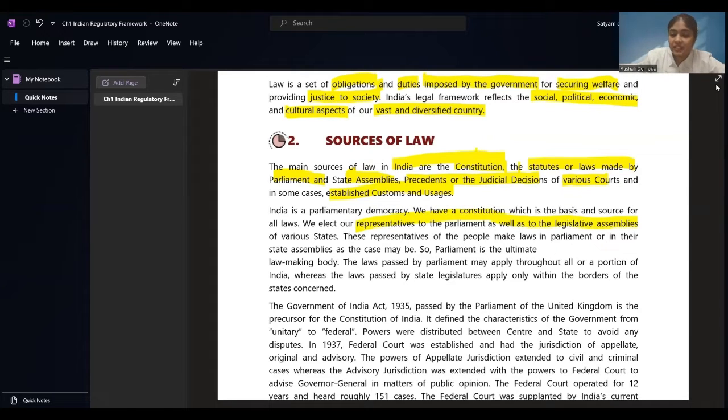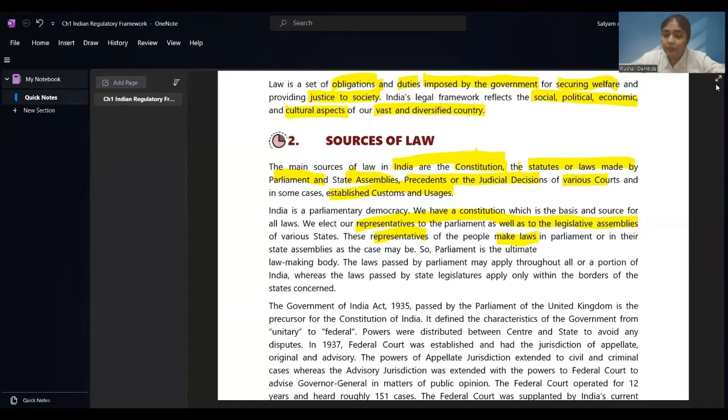Then these representatives of people make the laws. Laws are made by representatives of the people in parliament or in their law-making body. If they are in the parliament, they'll be making it over there, or in the state assemblies. Okay. So parliament is the ultimate law-making body. When a law is to be prepared, a draft is taken, which is passed in both the houses of parliament, and then that becomes a law.